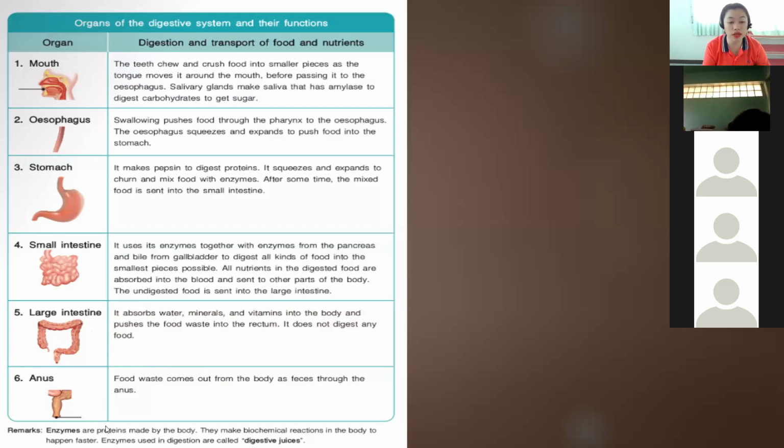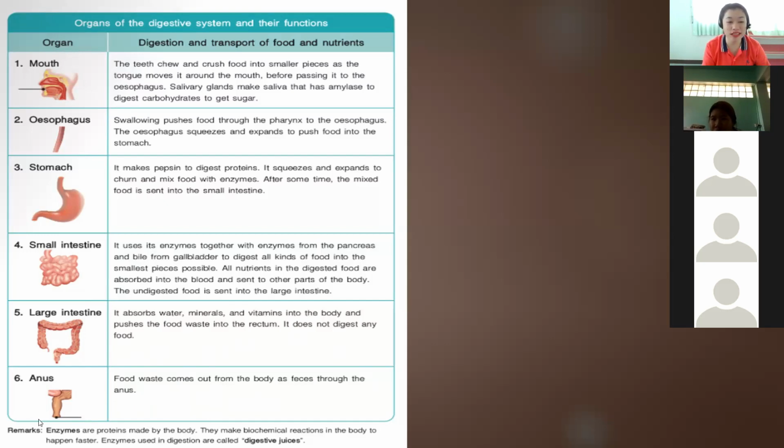Okay, so this is the work of the anus. Okay, so food waste comes out from the body as feces through the anus. Okay, so the function of the anus is to remove the food waste from our body. So it means it is where we are pooping. Okay, the food waste is what we call our poop.